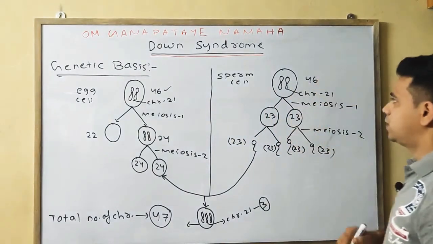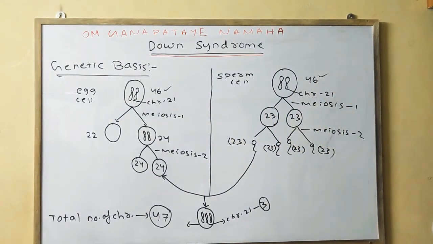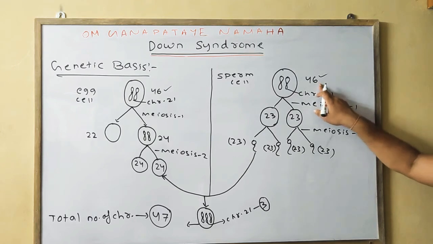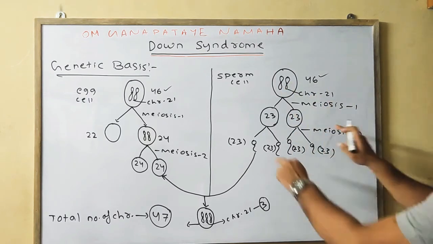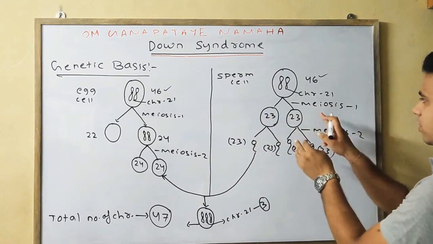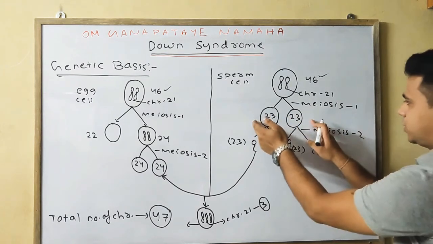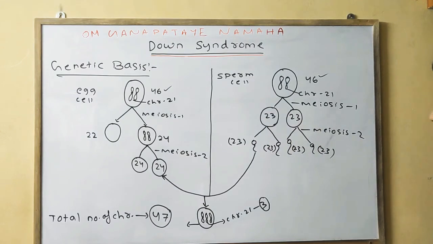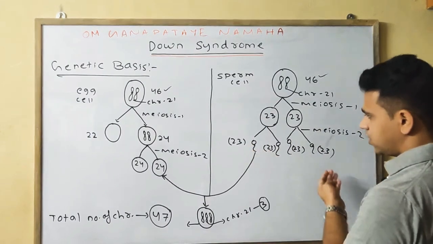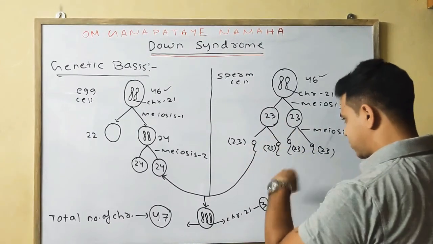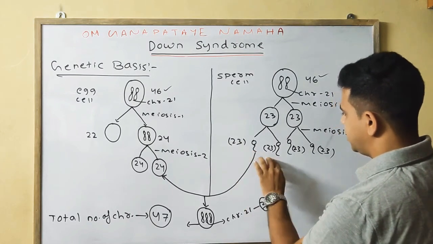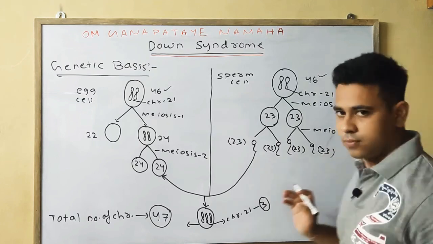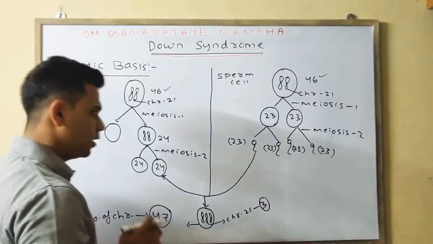Now come to the sperm cell. It occurs normally. 46 chromosomes are present, and chromosome 21 occurs in a pair. Then the two daughter cells formed by meiosis 1 have 23 and 23 chromosomes. After that, the formation of gametes, each having 23 chromosomes.